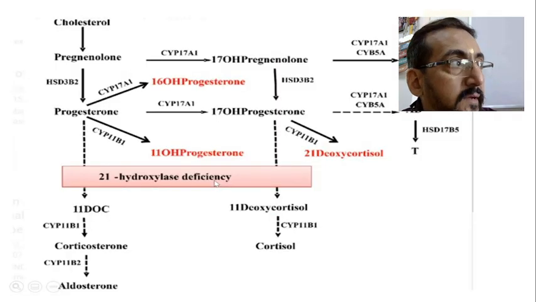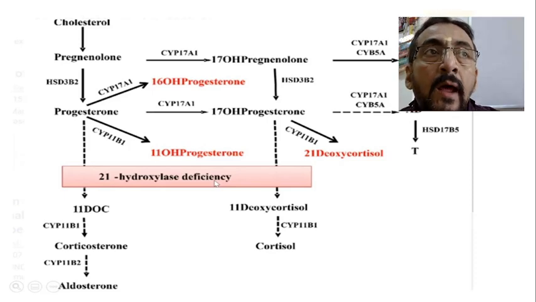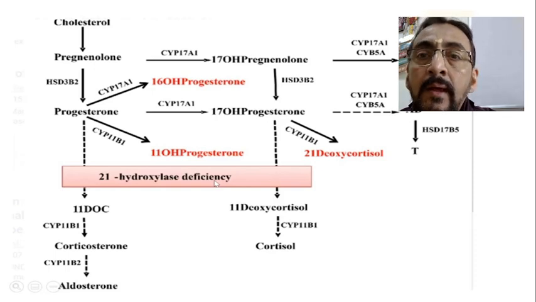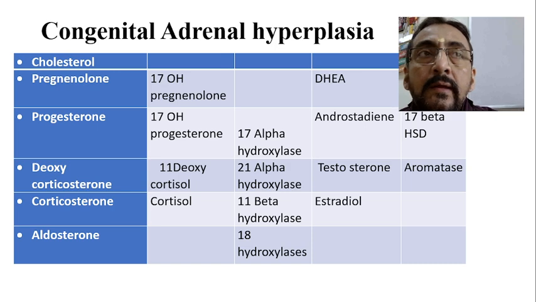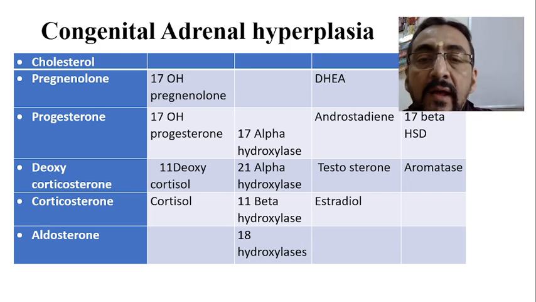Anyway, my dear friends, we have been discussing DSD, disorders of sexual development, and we are talking about congenital adrenal hyperplasia. In the last class we have seen some of the basics: congenital adrenal hyperplasia means that condition where the adrenal gland will undergo hyperplasia, but there is no proper production of the adrenal hormones, especially two of them, aldosterone as well as cortisol.